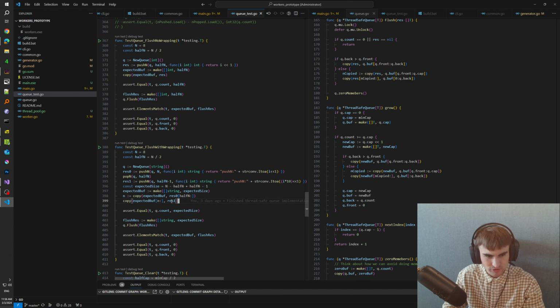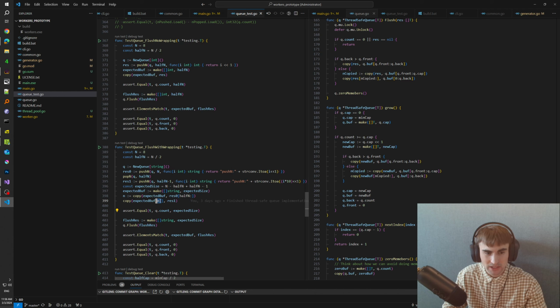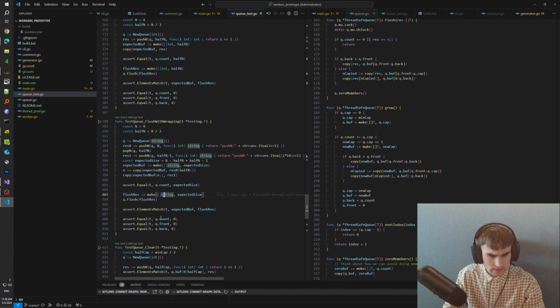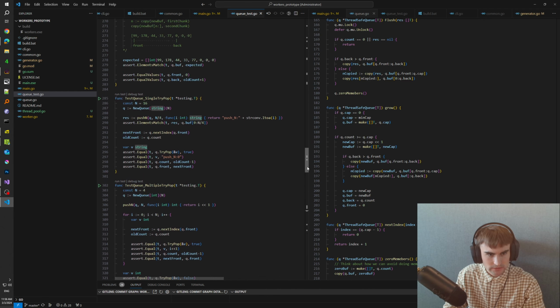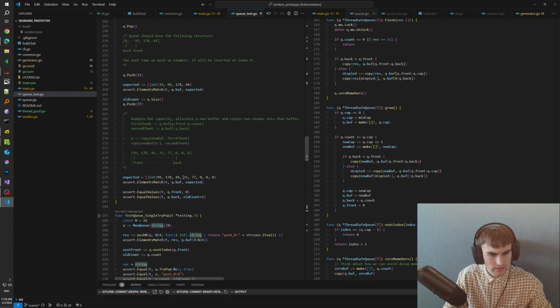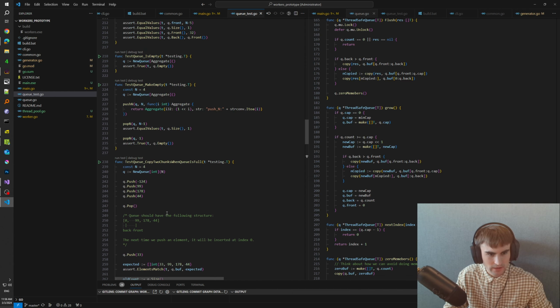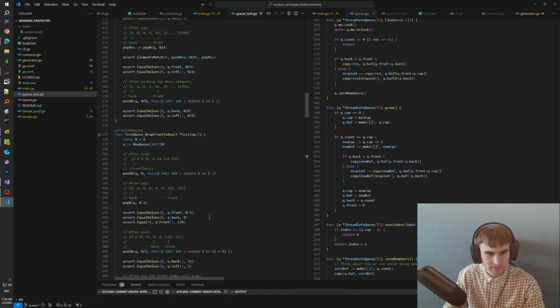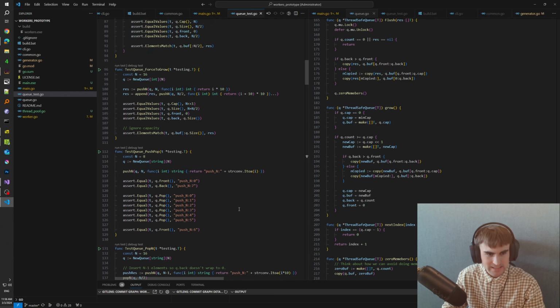The first is from result, some amount of elements, and the second is from result number 1, but starting from a specific index. Yes, and single try pop. So basically, I introduced tests for every single function that we have in a queue, and integration tests as well.